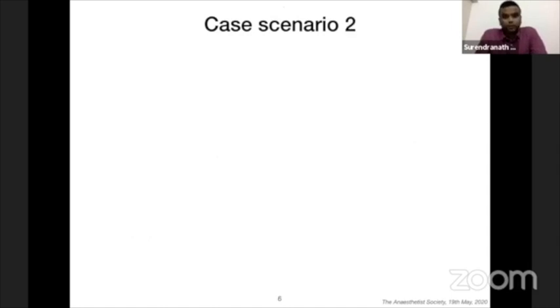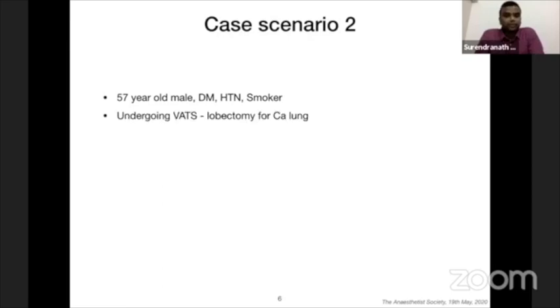Case scenario 2. This is when me and my friend were doing a case together, a 57-year-old male, diabetic, hypertensive, and smoker. He was undergoing VATS, minimally invasive thoracic surgery for lobectomy. Lobectomy was being done for CA lung. During dissection, the main pulmonary branch was injured.